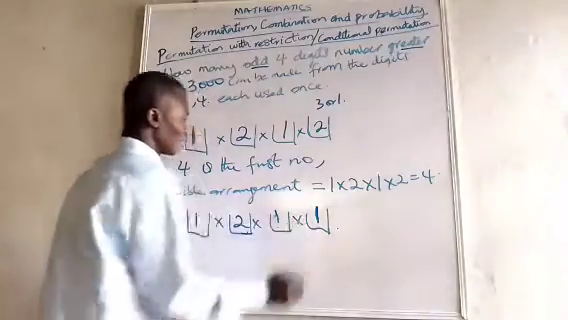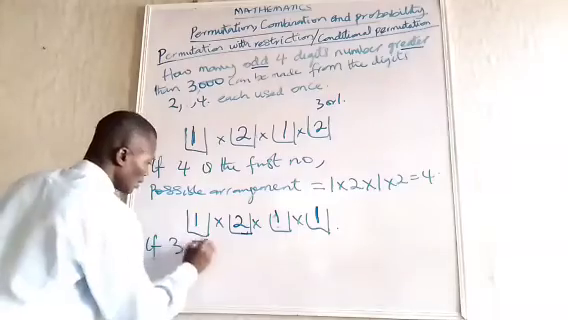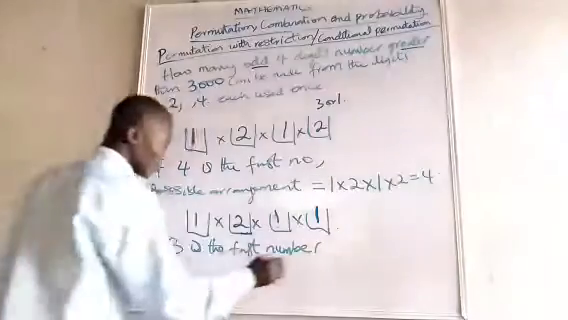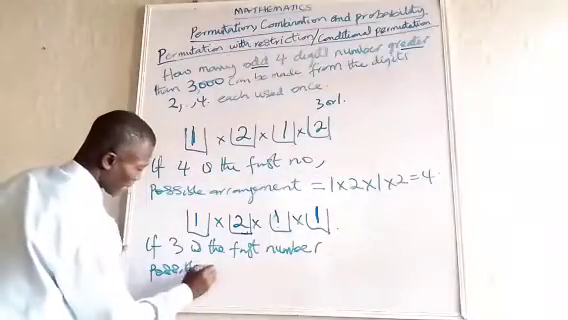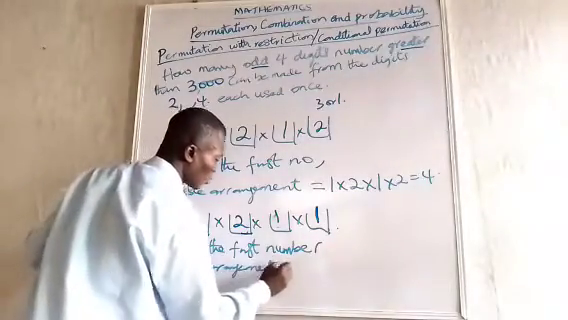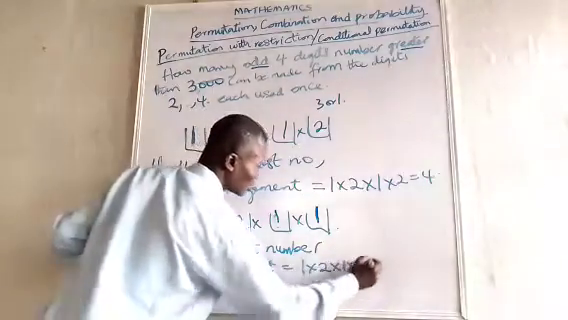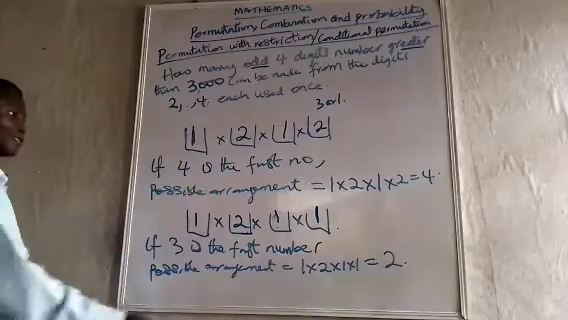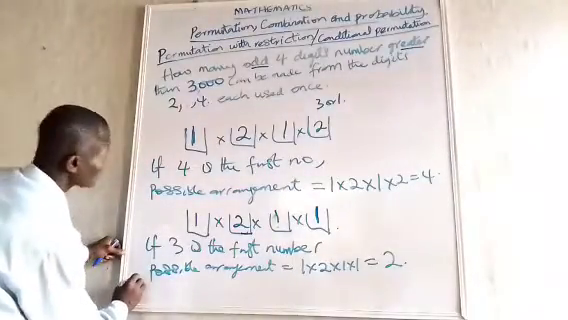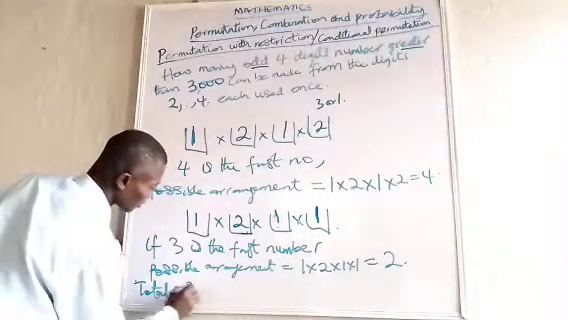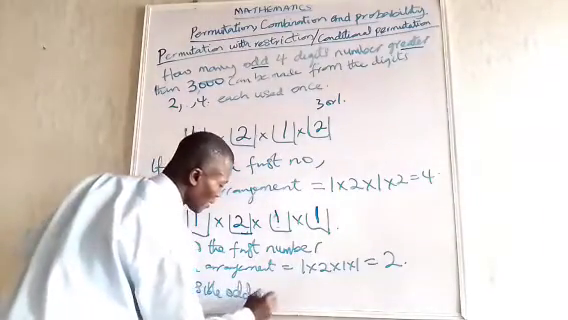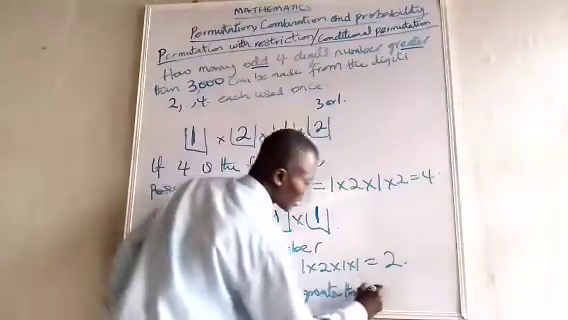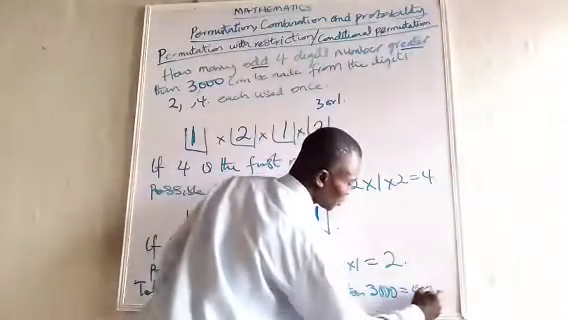So if 3 is the first number, possible arrangements will be equal to 1 times 2 times 1 times 1, which is equal to 2. So total possible odd numbers greater than 3,000, we have this 4 plus 3. So total possible odd numbers greater than 3,000 is equal to 4 plus 6.